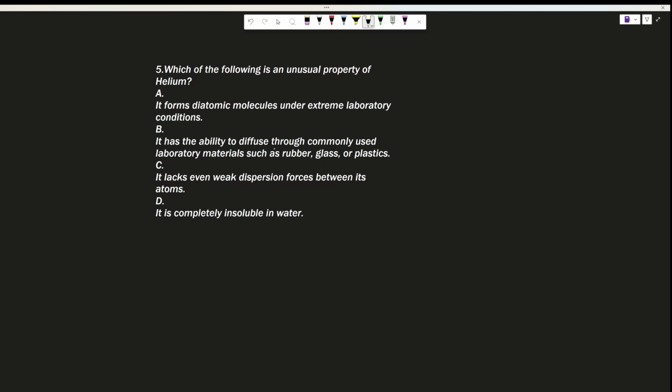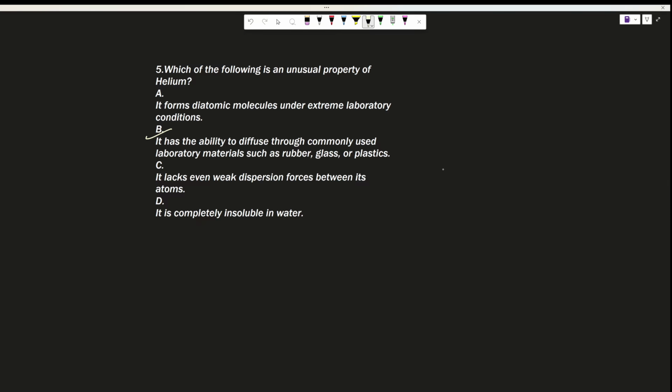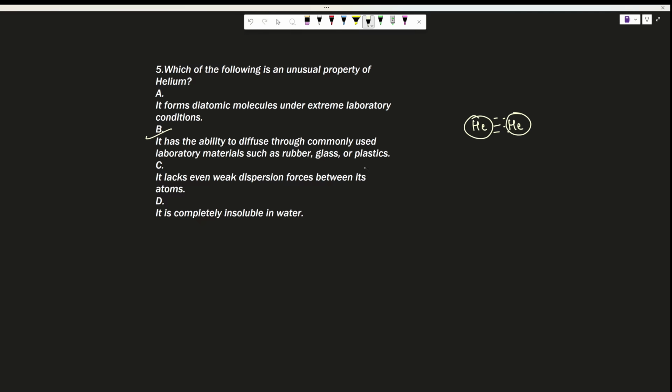It has ability to diffuse through commonly used laboratory materials such as rubber, glass or plastic. So this is a true statement. Here in helium, being the first member of the family, we have very weak dispersion forces, right? That means it will get diffused very easily. Okay, so it has this ability to diffuse.